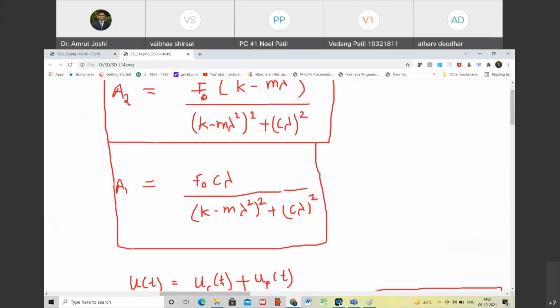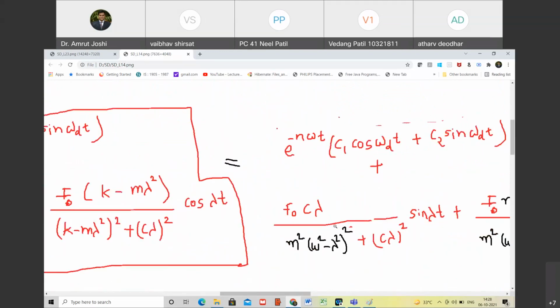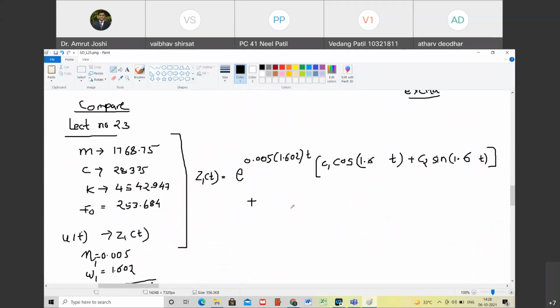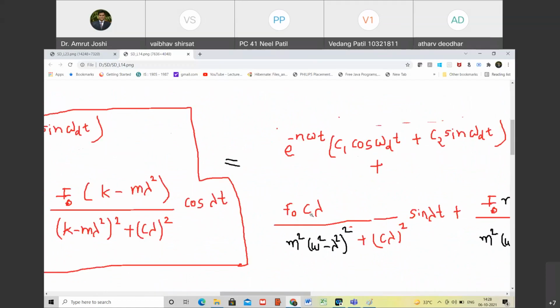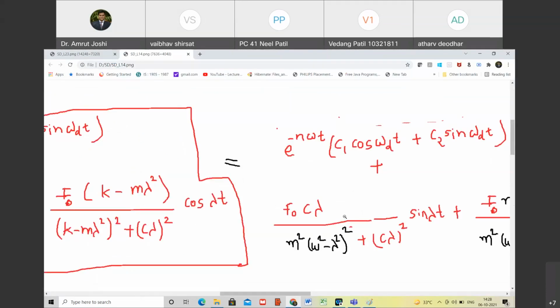Yes, C is damping itself. So here I'm going to write it as F0. Can you tell me what is the value of F0 in our case? 253.684. What is the value of C? That is C1 here. The C here is 28.335. Do you agree? Are you with me?